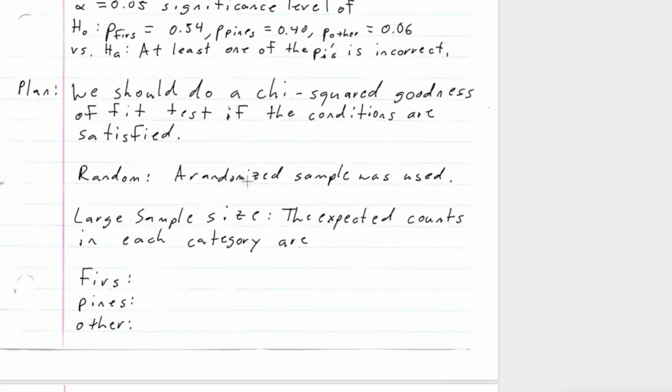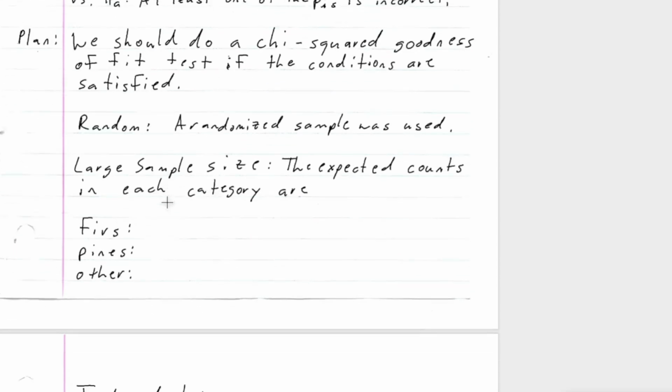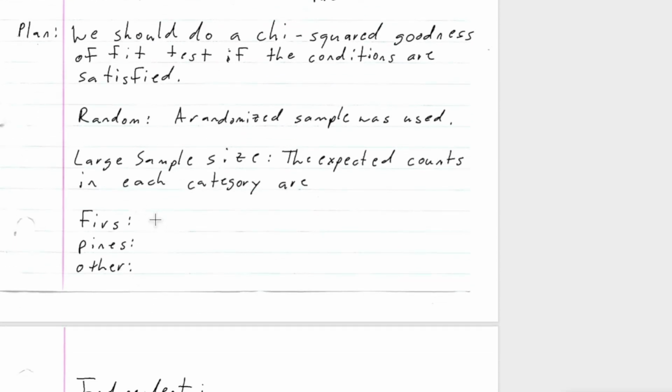So a randomized sample was used, right? So we need to make sure that it is a large enough sample size. So the expected counts in each category must be bigger than 5. So these are the expected counts. Remember, there were 156 nuthatches, and the proportion of firs was 0.54. So this is equal to 84.24, which is bigger than or equal to 5.